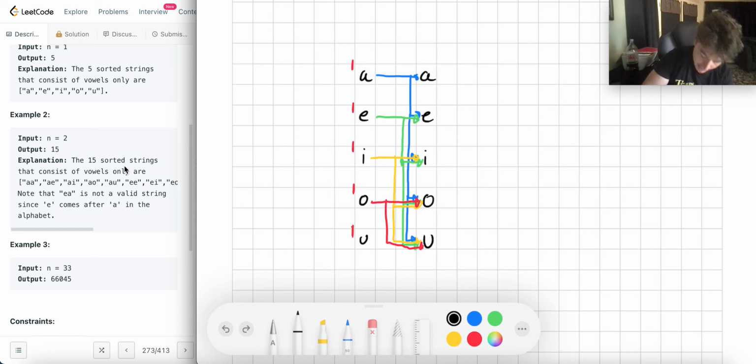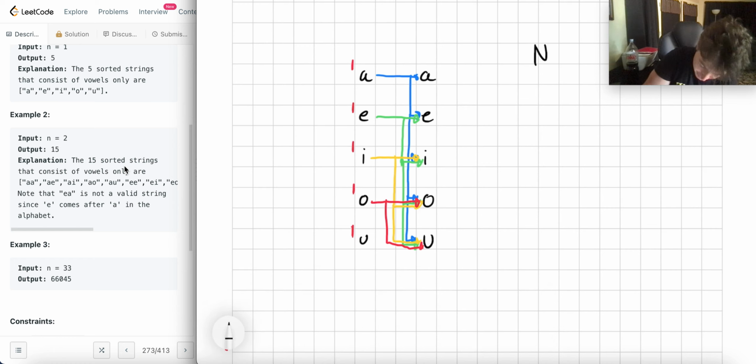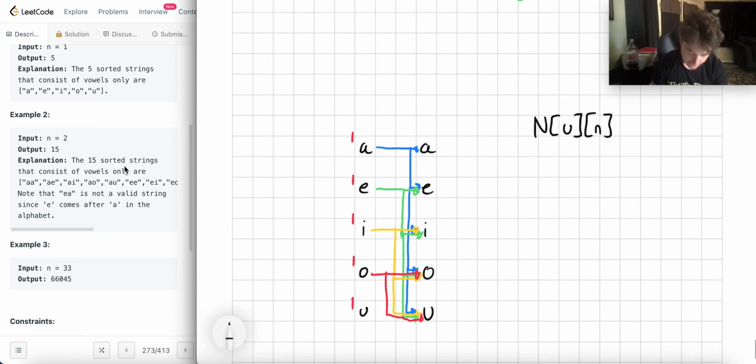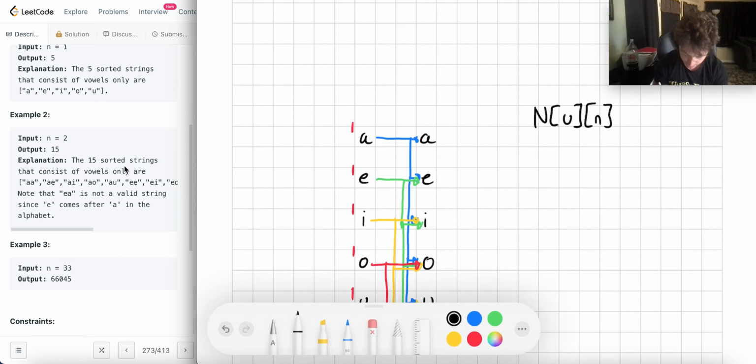So the number of ways, we're going to call this N of U at N. What I'm basically saying with this weird system I just created is that this is going to be used for our recurrence relationship.